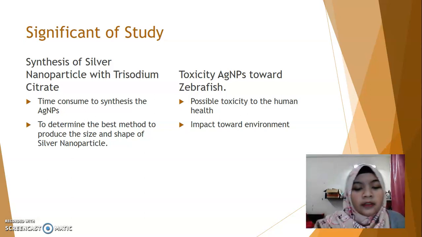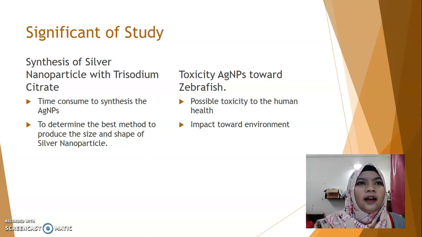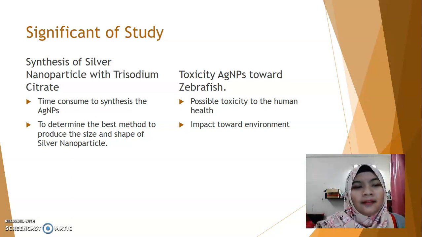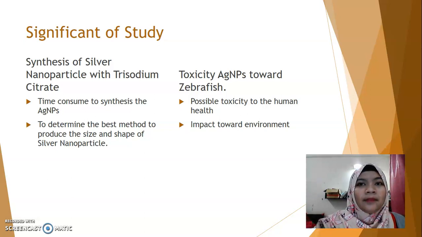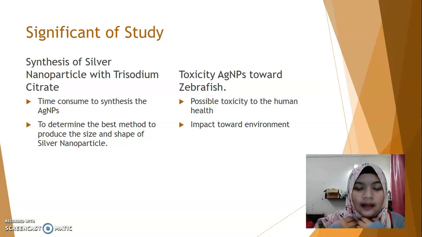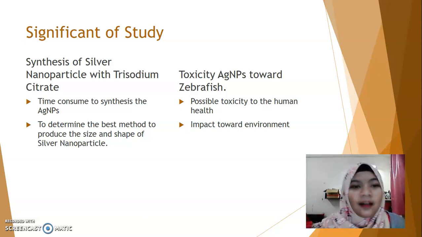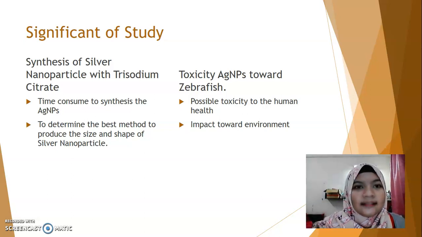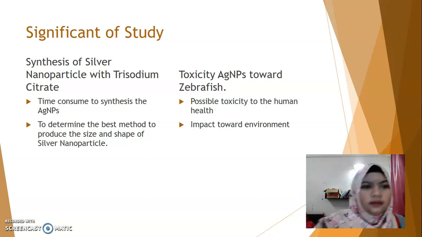When we move to the toxicity of the silver nanoparticle, we want to know, is it possible the toxicity might affect human health, and also what is the effect toward the environment. Sometimes people dispose of chemicals into the sea, and can the aquatic organism adapt to this situation or not? That's why we use zebrafish, which is an aquatic organism, to observe their hatching rate or survival rate, and whether they can adapt to this chemical.